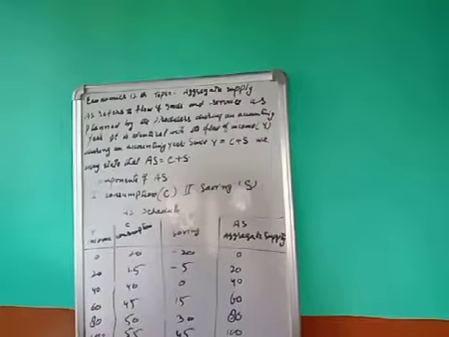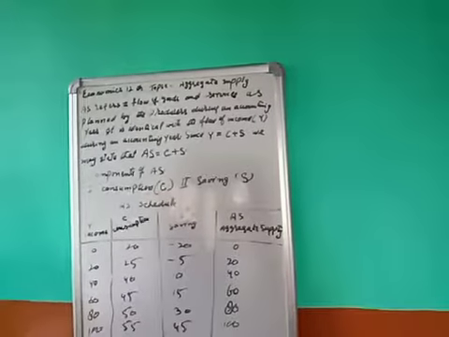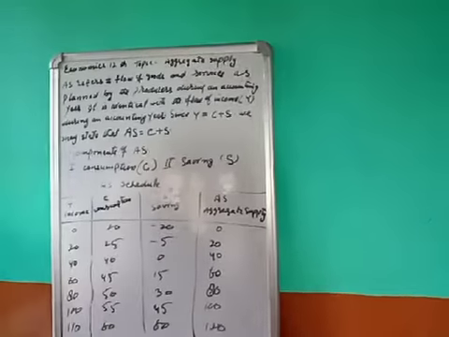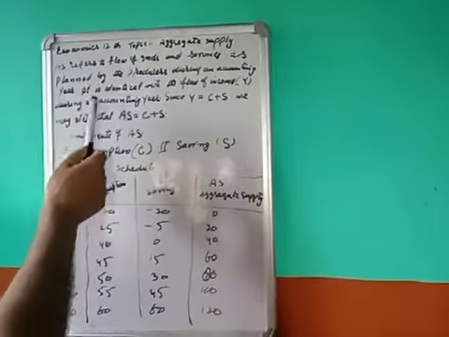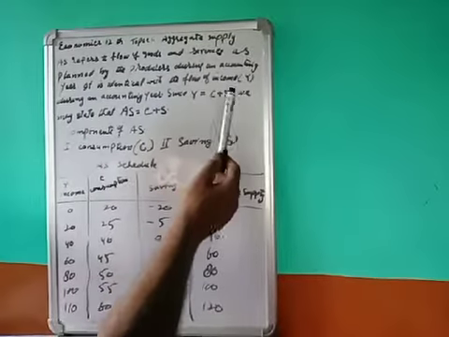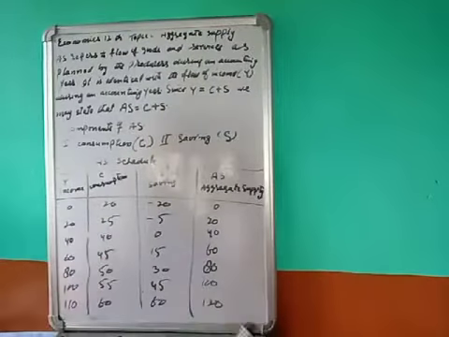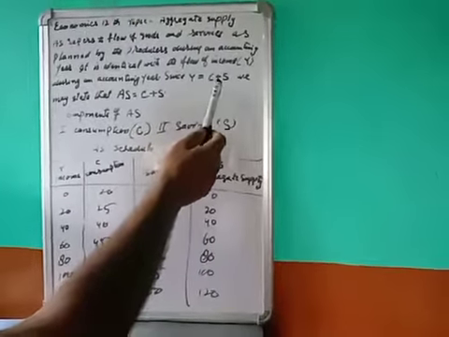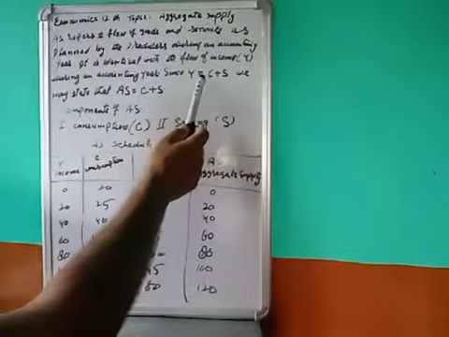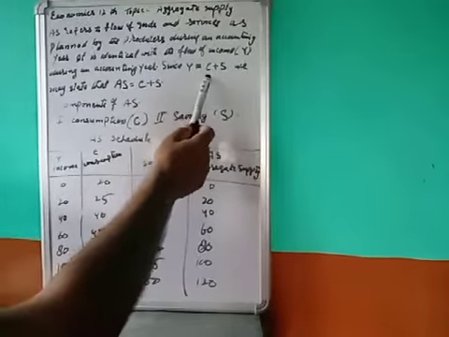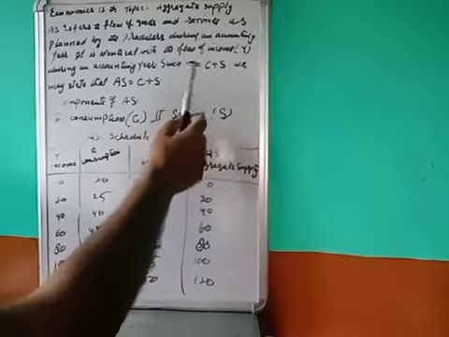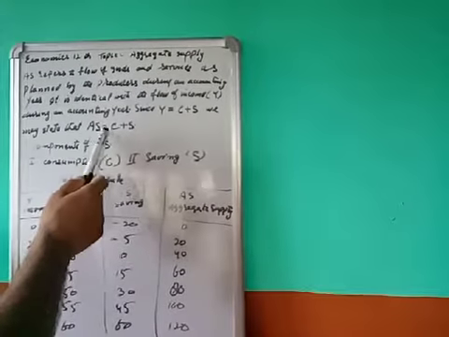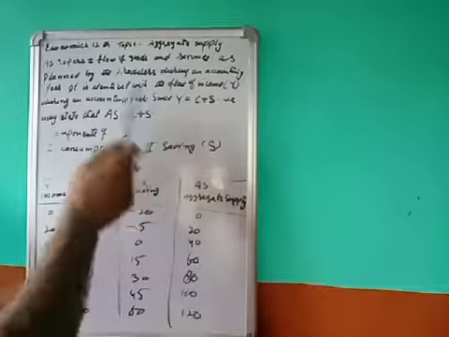Aggregate means total supply. Aggregate supply refers to the flow of goods and services as planned by the producers during an accounting year. It is identical with the flow of income. That is why, during an accounting year, Y, income, is equal to consumption plus saving, Y = C + S. C refers to consumption, S refers to savings, Y is income. We may state that aggregate supply is equal to consumption plus saving.